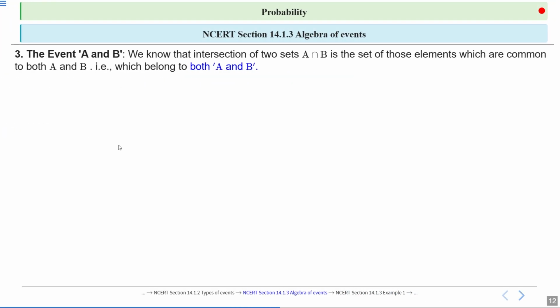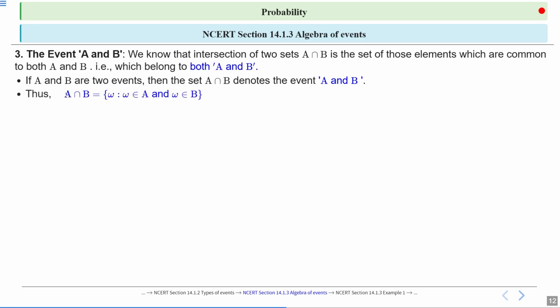So now the event A and B. We know the intersection of two sets is denoted by A intersection B. The intersection of two sets A intersection B is the set of those elements which are common in both A and B, that is, which belong to both A and B. If A and B are two events, then the set A intersection B denotes the event A and B. Clear?